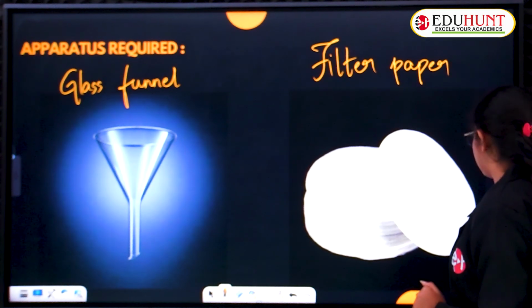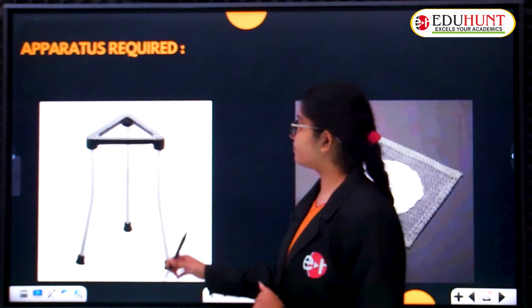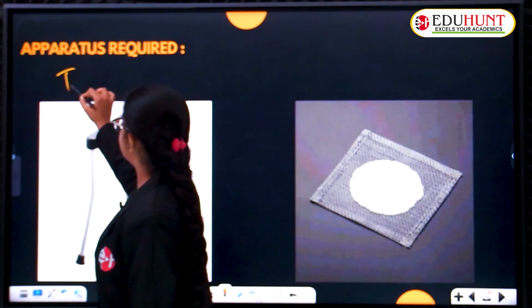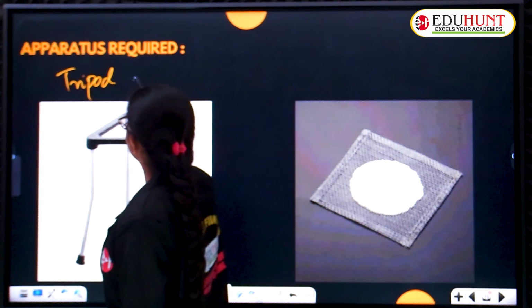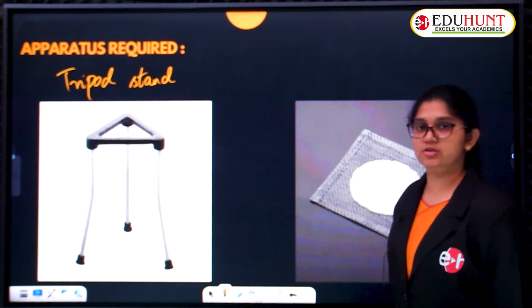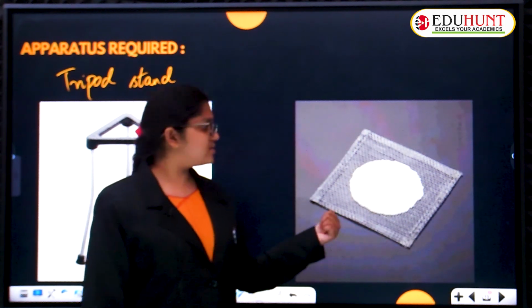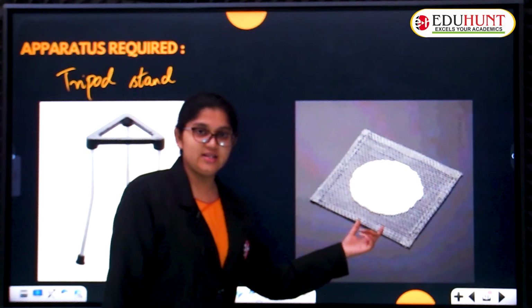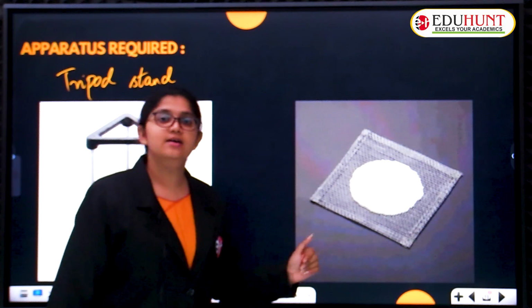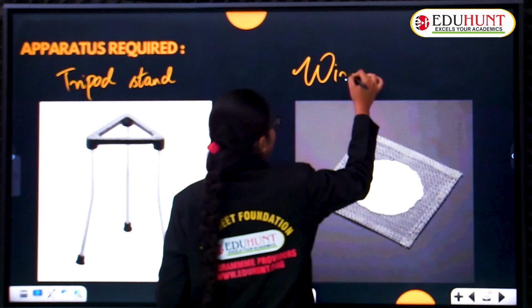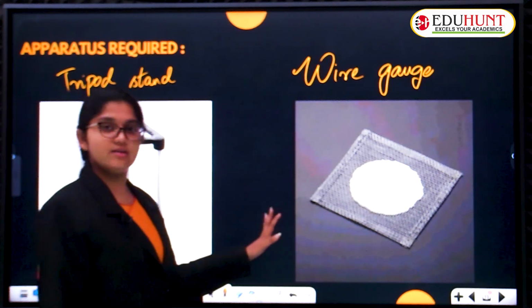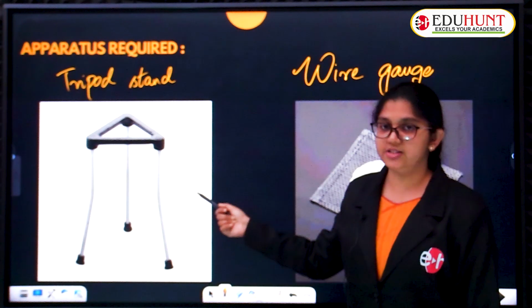The other apparatus also there. What is this? The stand. How many legs does it have? Three legs, no? It is called a tripod stand. Now, what is the sixth picture? We are going to place this upon the tripod stand, and upon that we place the beaker and all. Very good, it is wire gauze. So hope you are clear with the fifth and sixth pictures: tripod stand and wire gauze.